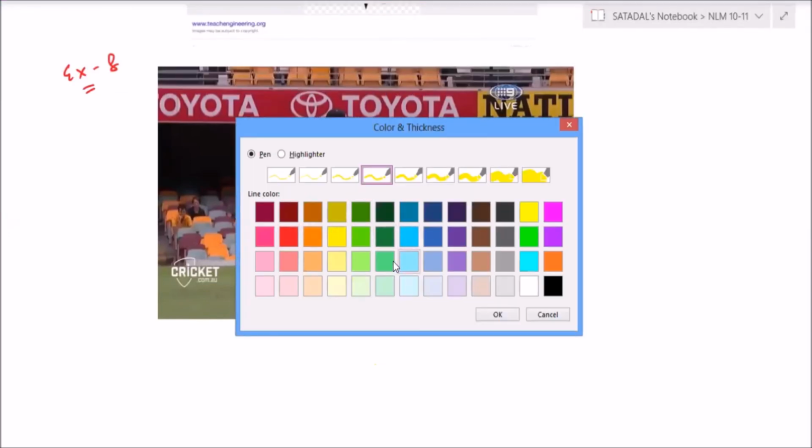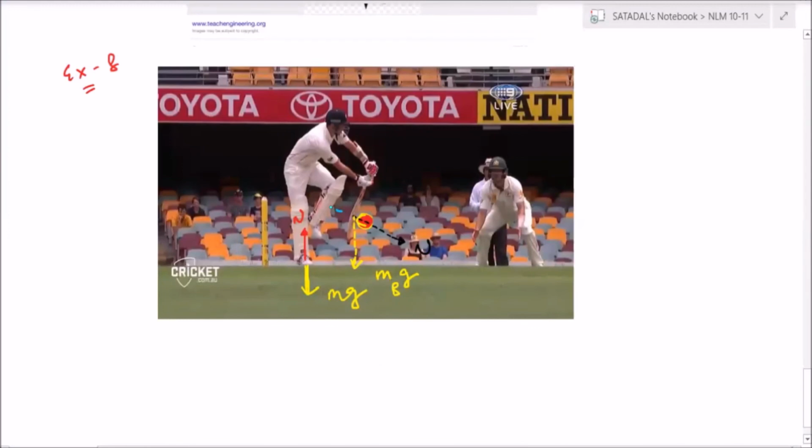Now the ball will exert a force. Which color to take? This color will act. Is it okay? For the ball, this is the normal reaction, right? And for the ball, a force is acting in the downward direction. Is it visible? Okay, now fine. So this is, I will write mass of the ball into g. Is there any other force?